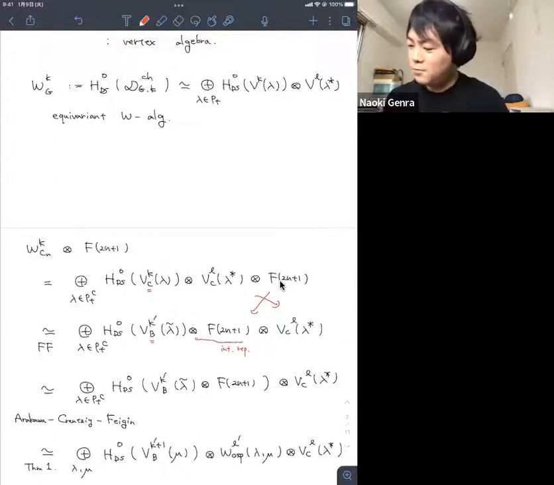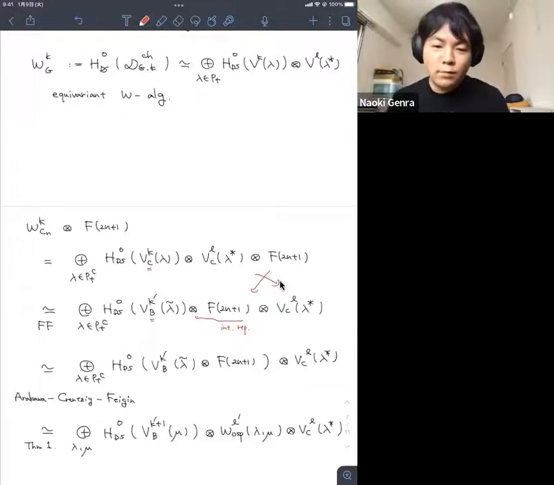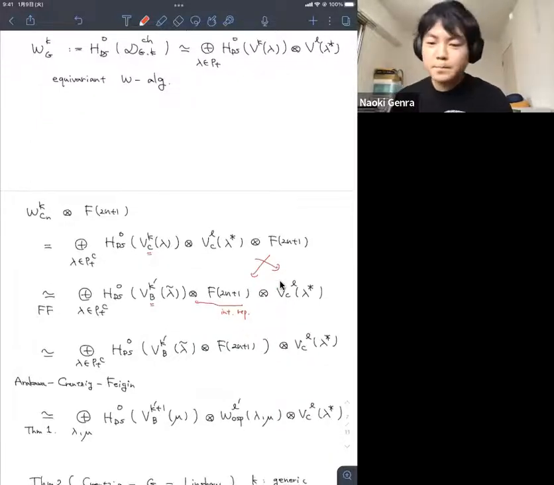So now we changed the range of the Drinfeld-Sokolov reduction. Now the first one is the Drinfeld-Sokolov reduction of V(λ tilde), which is isomorphic to the Drinfeld-Sokolov reduction of V(λ tilde) tensor F_{2n+1}. It is very non-trivial that we obtain such an isomorphism.